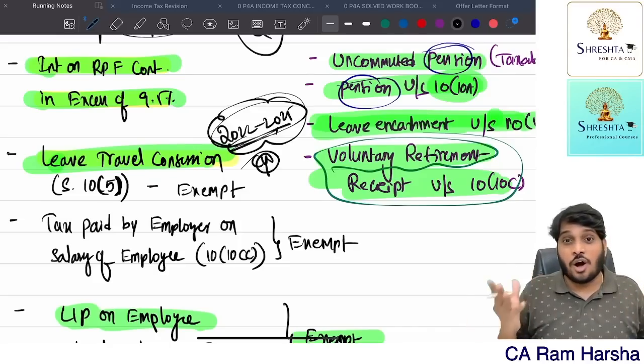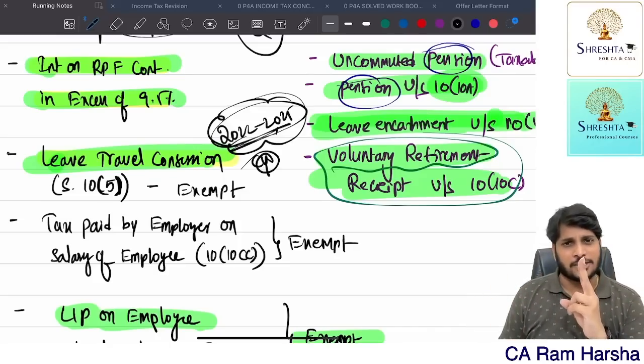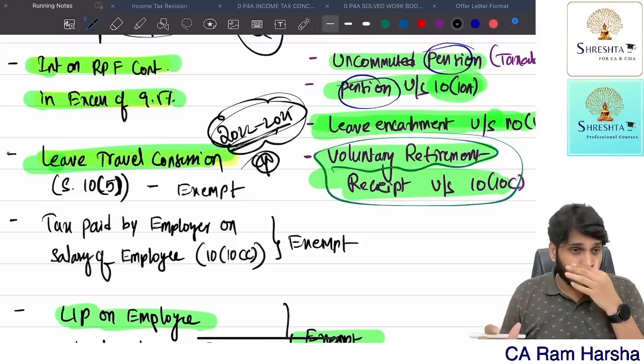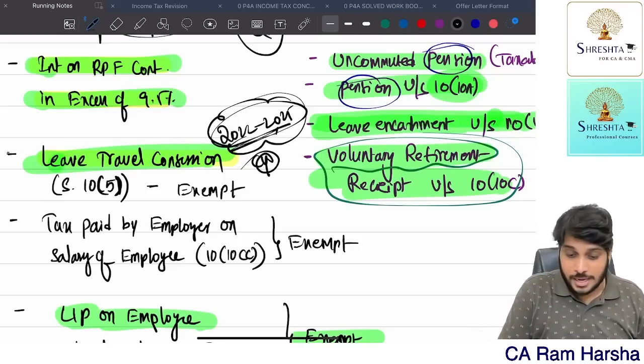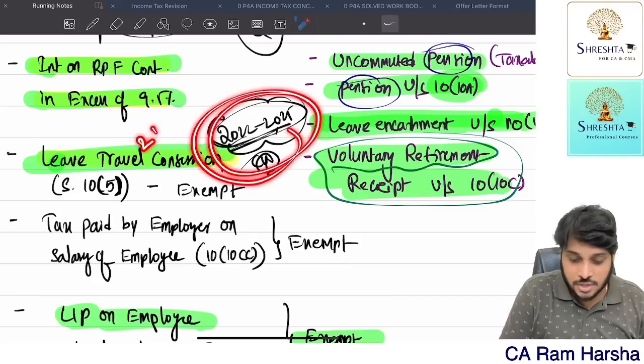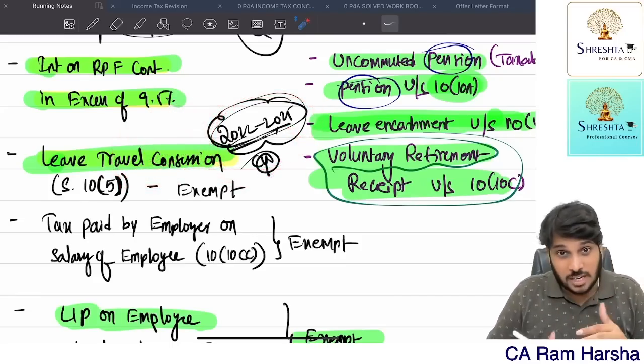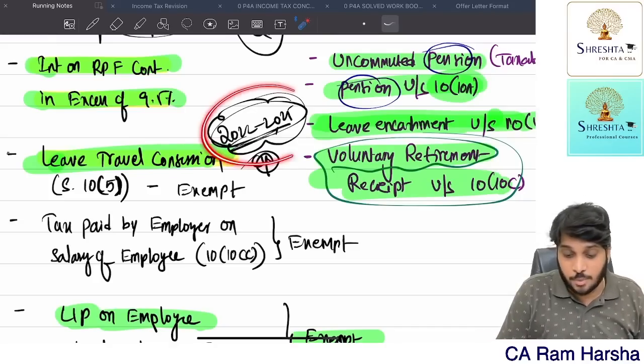Now, how many holidays can an employee take? 2 holidays, 2 journeys are exempted. 2 journeys every year? No. In a block of 4 calendar years, the employee can take 2 holiday trips. Whatever the travelling cost for those 2 holiday trips, that is exempted in a block of 4 years.